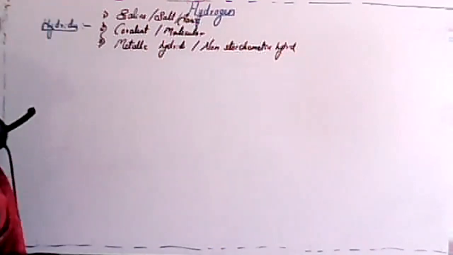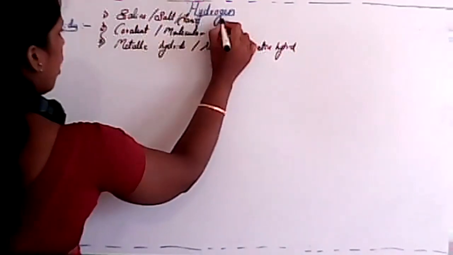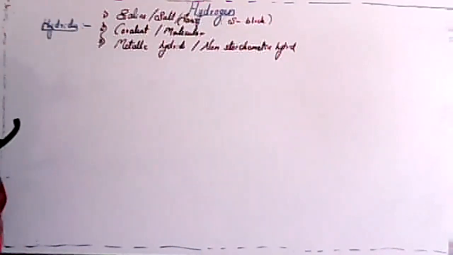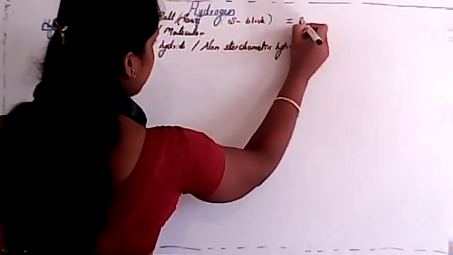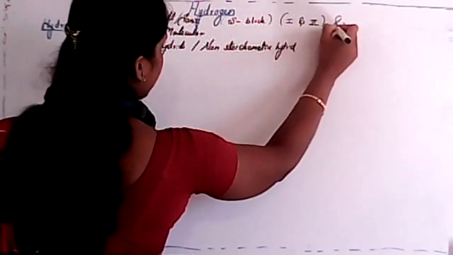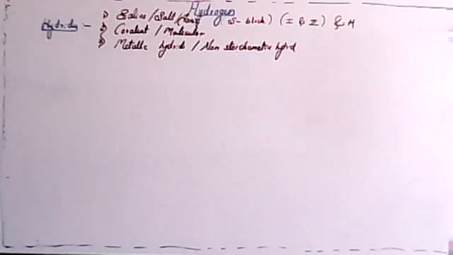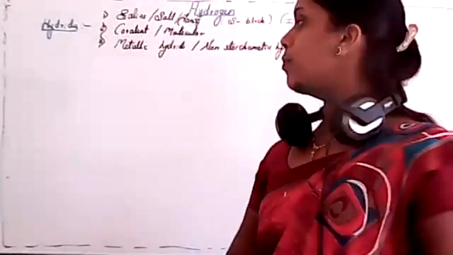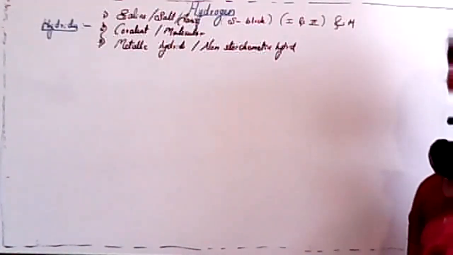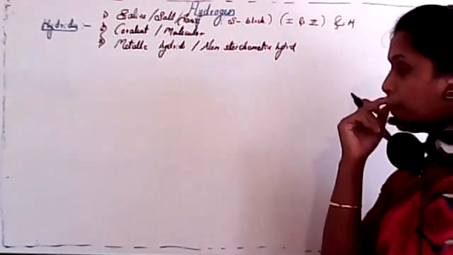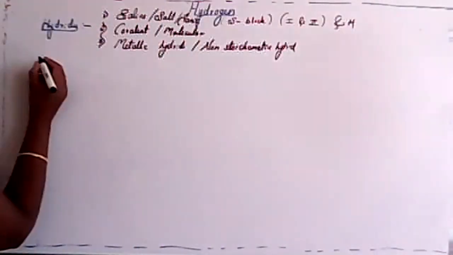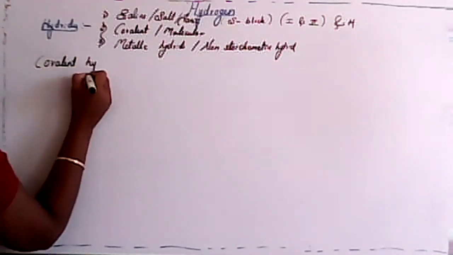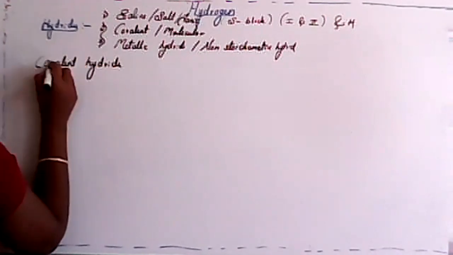The first one is already discussed. S block elements form saline hydride. Whenever first group and second group elements react with hydrogen, they form a saline hydride, or salt-like hydride. We already discussed that. So that is saline or ionic hydride. Second, I'll consider covalent hydride. See, students, this is very important. Covalent hydride, or we consider it as molecular hydride.